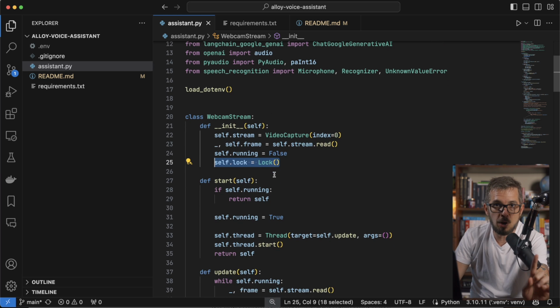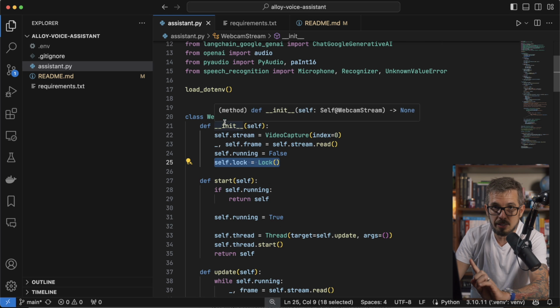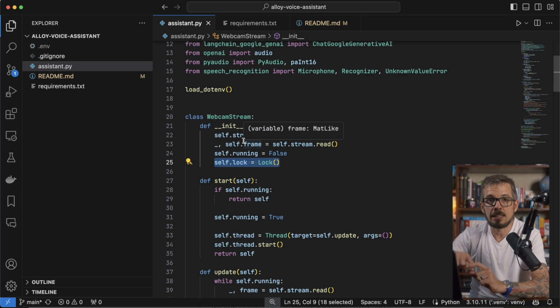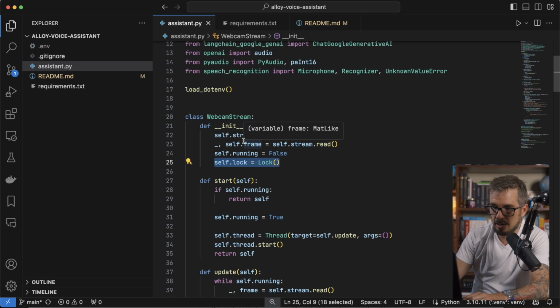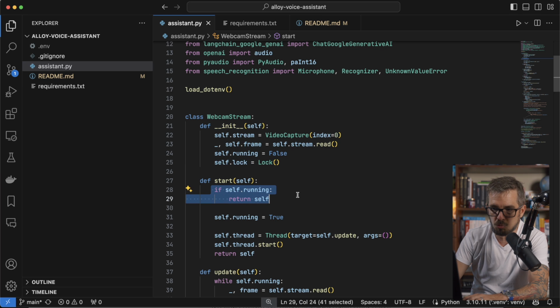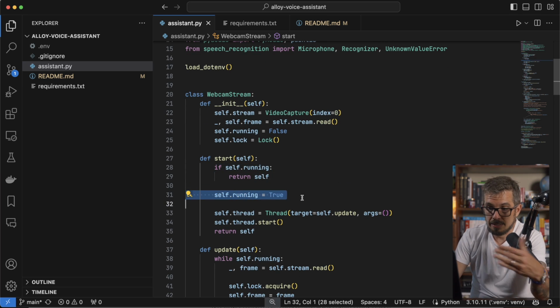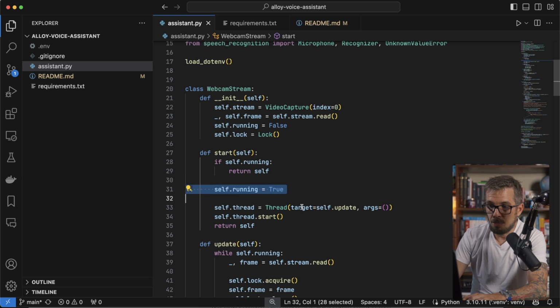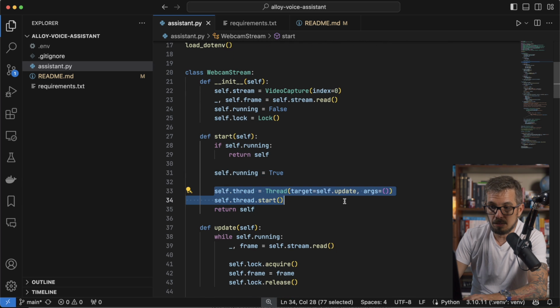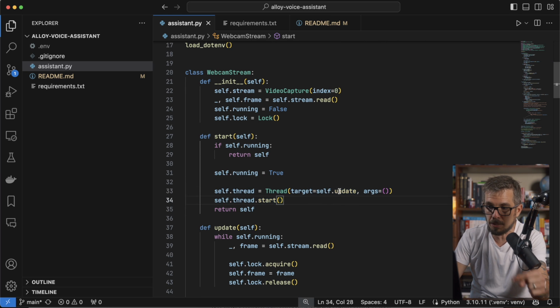There is a start function. This start function, when I call it for my webcam stream class, is gonna start that background thread. So you're gonna see that I'm gonna say, all right, if this is running, do nothing, just return. If it's not running, set running equals true, and then create that thread and start that thread. Notice that the target function of the thread is the update function. So that's another function that I have here.